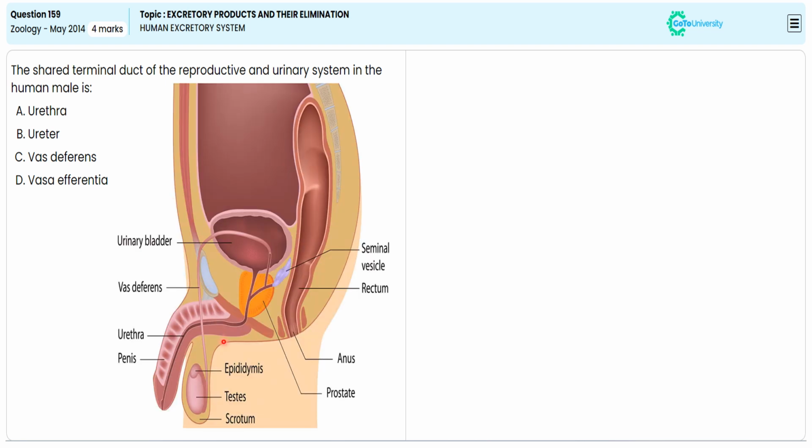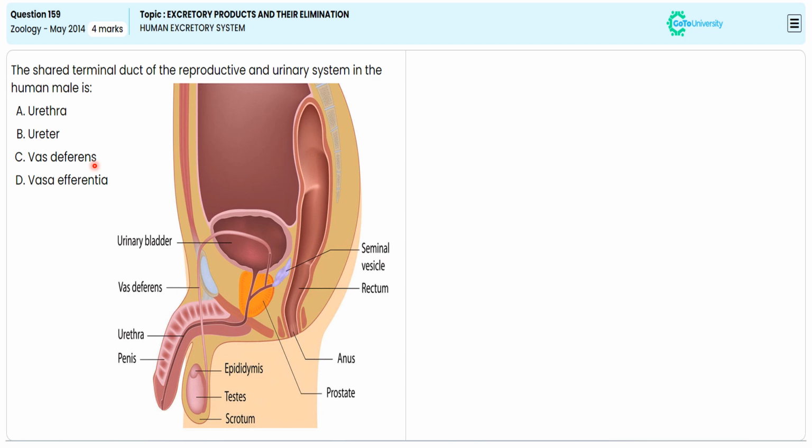In this picture, we can see the urethra is not only facilitating the sperm movement, it also facilitates the urine movement depending upon the various conditions. So we are choosing urethra as the correct answer. We are ignoring ureter. Why? Because ureter is responsible only for the urine transfer.